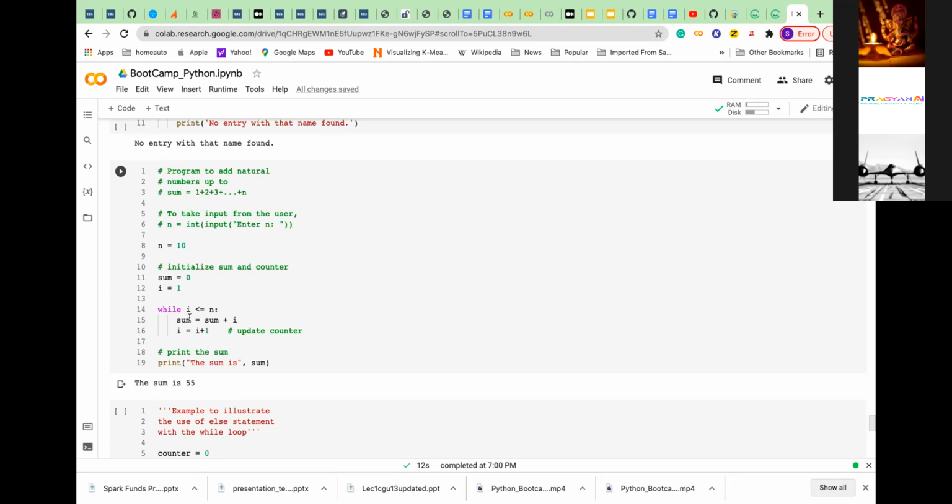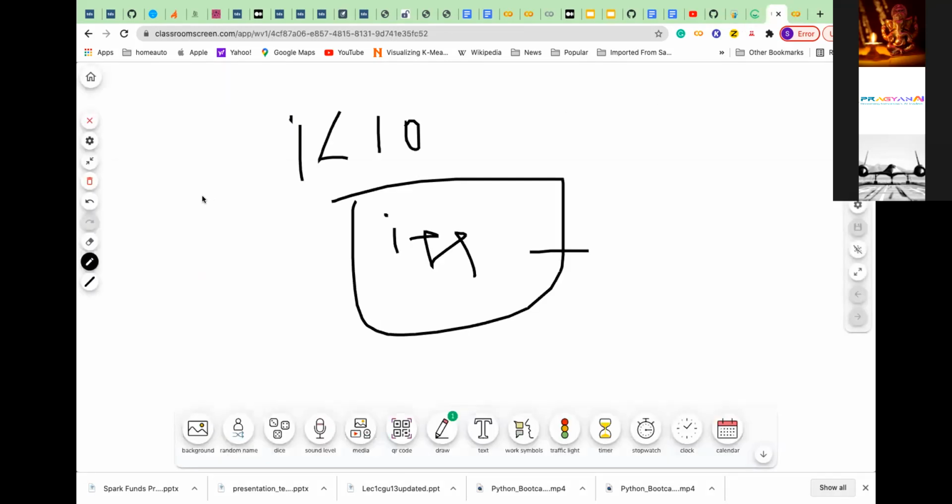Now, if the number of elements I'm trying to add is up to 10, then I continue while i is less than or equal to n. If I initialize i equal to 1, then I will be counting up to n, up to 10 numbers.